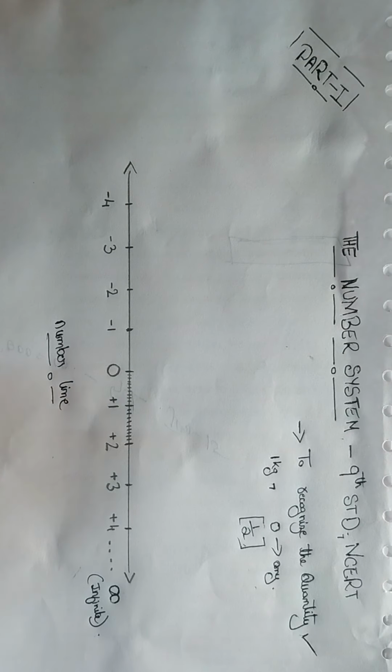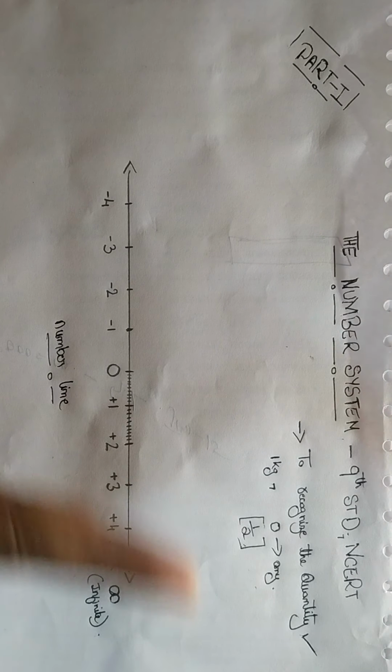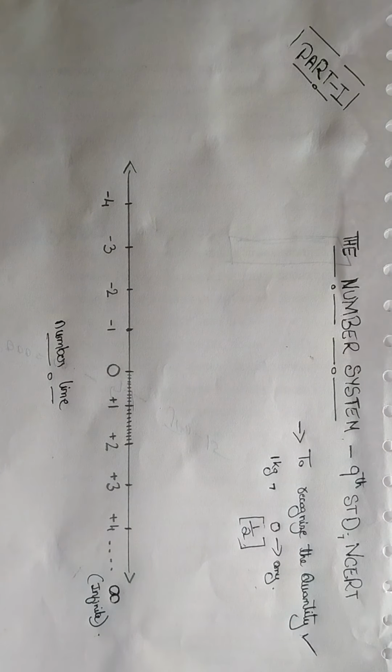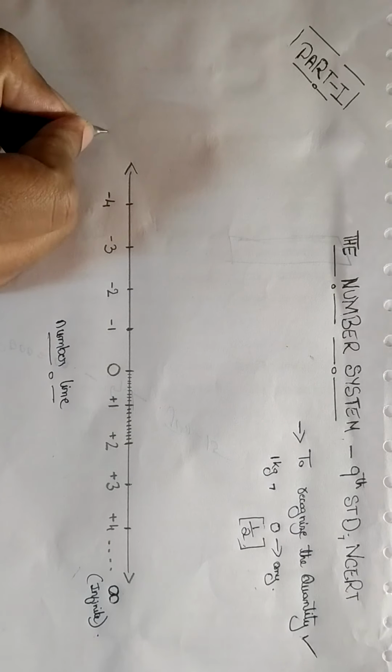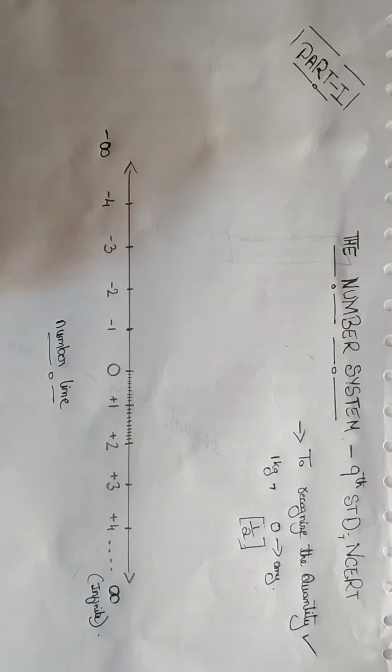Even a sea has an end, but not the number system. This is the positive side infinite, and here there will be a negative side infinite. Please remember.